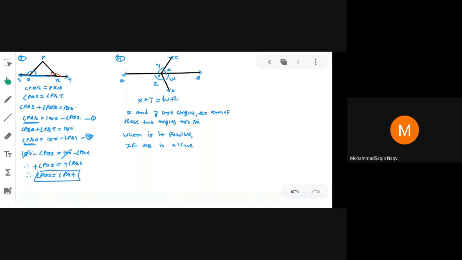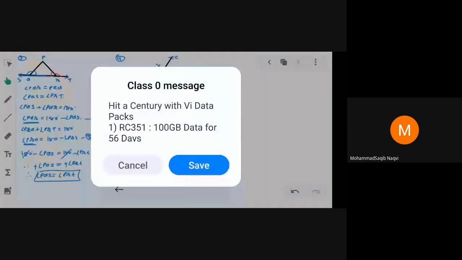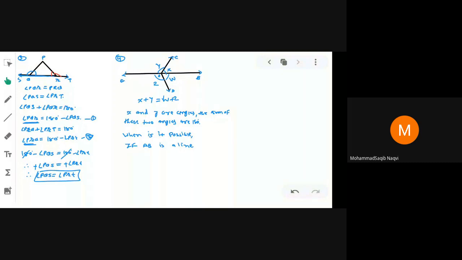Question number 5 and 6. Write down fast.